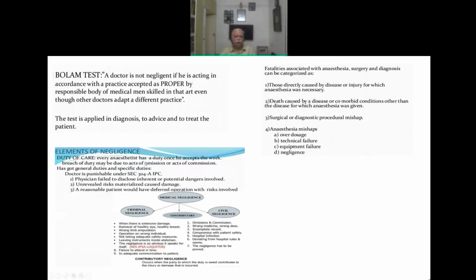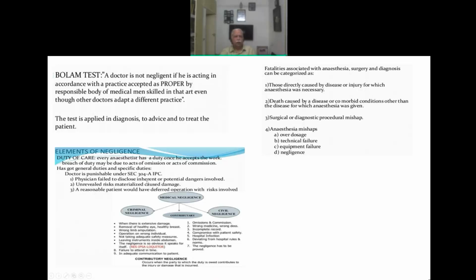And the element of negligence: duty of care. Every anesthetist has a duty once he accepts the work. Breach of duty may be due to acts of omission or acts of commission. This wording should be written in your answer. And he has general duties and specific duties. The doctor is punishable under Section 304A of the Indian Penal Code. This is the section you have to remember. So negligence will be penalized under this act.